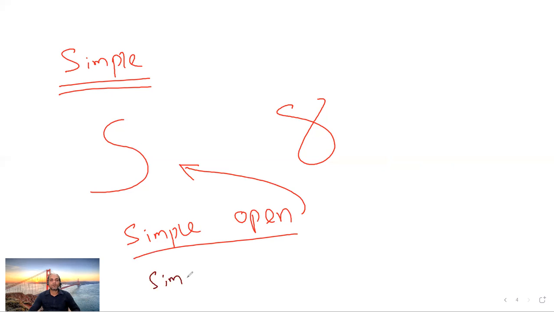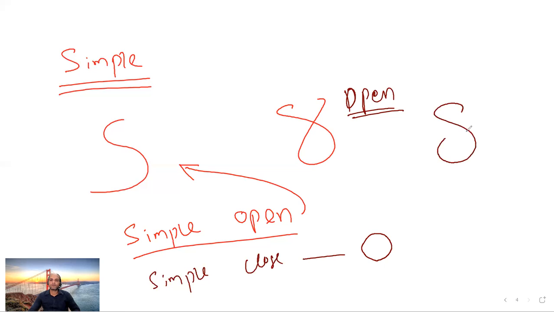But what is simple closed? Closed like a circle, it is simple and it is closed, right? But if we say this is open but not simple, this curve is open but not simple because it is crossed itself, right? Suppose this is a curve which is closed, but it cannot be simple closed because it is crossed itself over here, right? So these are all the types of curves.